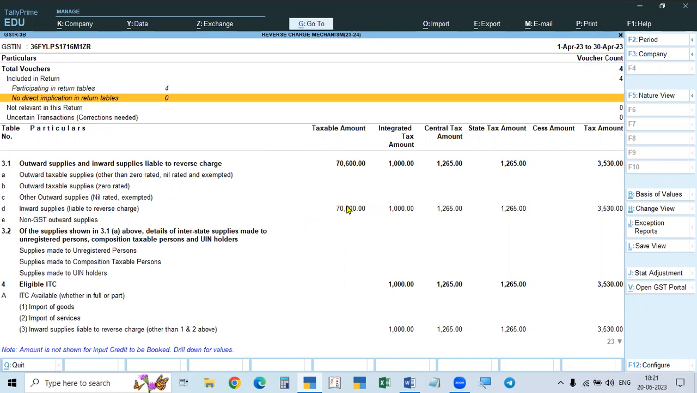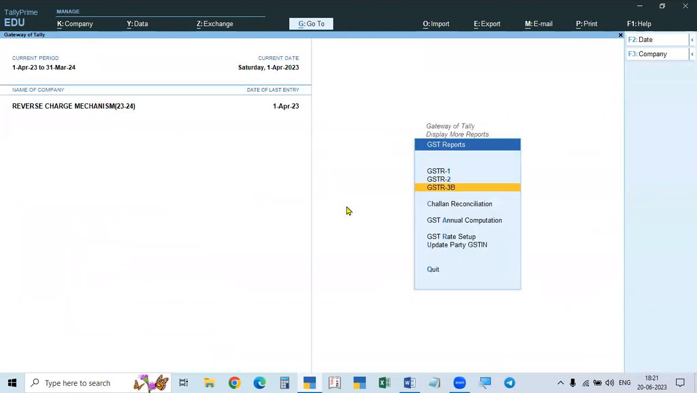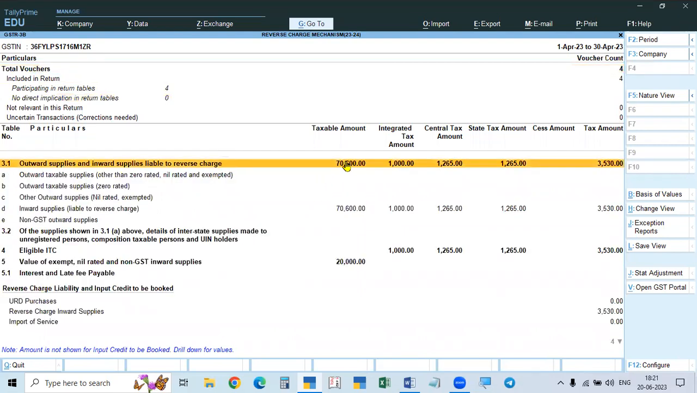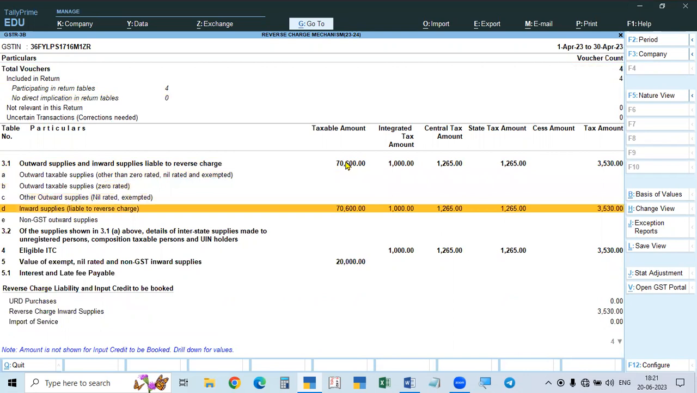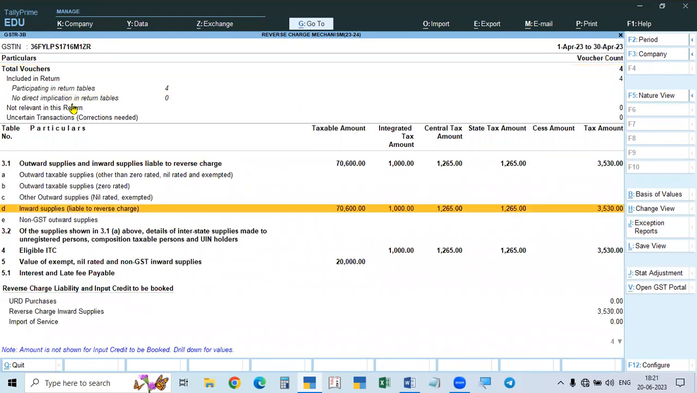So 70,600. If you click 70,600, it will come down, so details are coming. If you click that, what are the 70,600 rupees? Local registered, local unregistered, interstate registered, all the three. So for all the three, the liability is shown here. This is the liability.